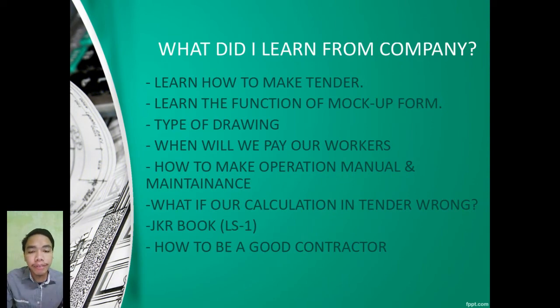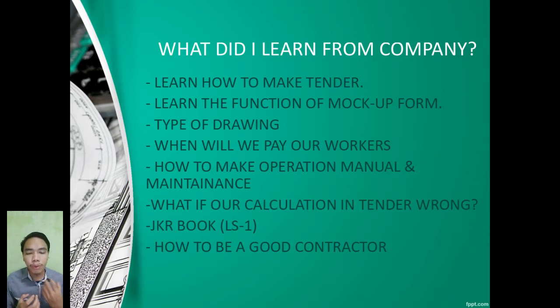What did I learn from the company during the 8 weeks that I attended? First of all, I learned how to make a tender. Before this, I didn't even know what a tender is. So when I came to this company, I learned how to make a tender, and the tender itself is a proposal that we get from JKR, and then we use it.